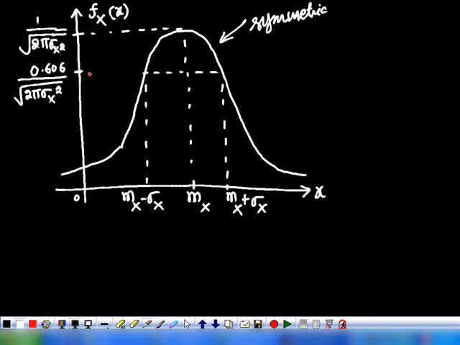That indicates when you move away from this, it goes on decreasing. At x equals mx plus sigma x and at x equals mx minus sigma x, its value is the same because it is symmetric. Similarly, if you take one more value, the next one is mx plus 2 sigma x and mx minus 2 sigma x. It goes on decreasing. So this is the graphical representation of the probability density function.